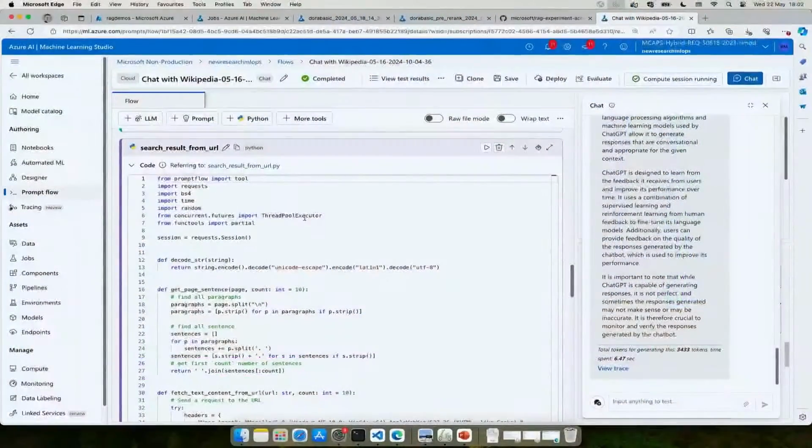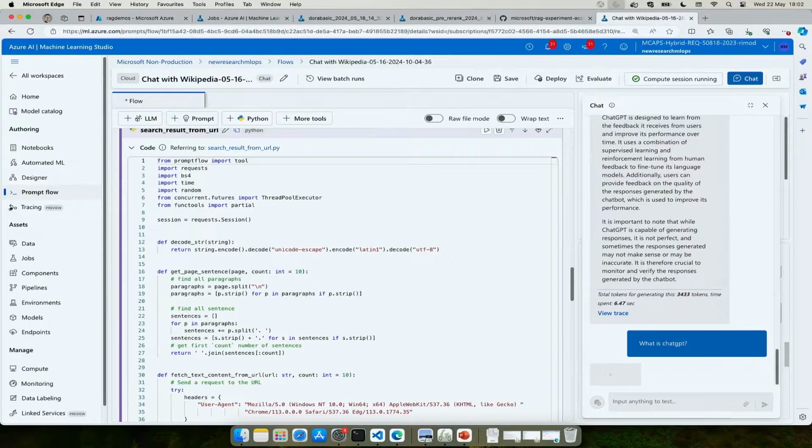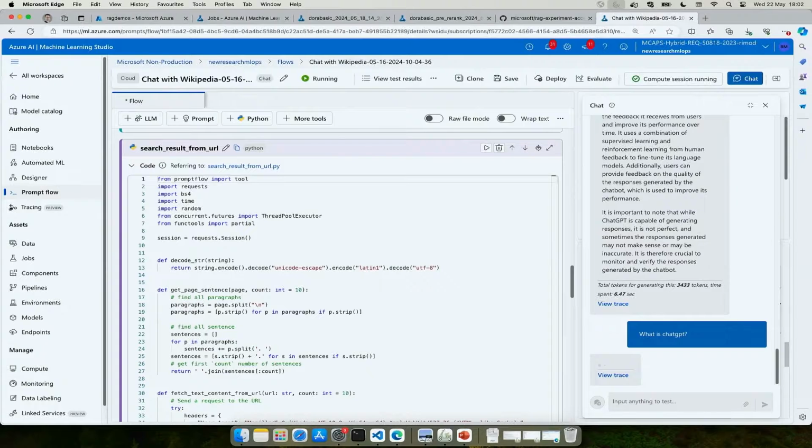Now, we can simply run this over here. Since this is a POC application, we can simply say chat, and we can say, what is ChatGPT? So it will process all the steps I just mentioned, and it will retrieve the response and give it back to me. Now, this is a simple POC application built as a developer by me. And this is also available as part of your PromptFlow samples.